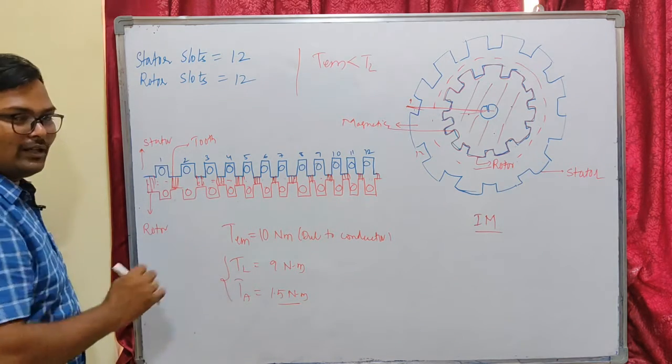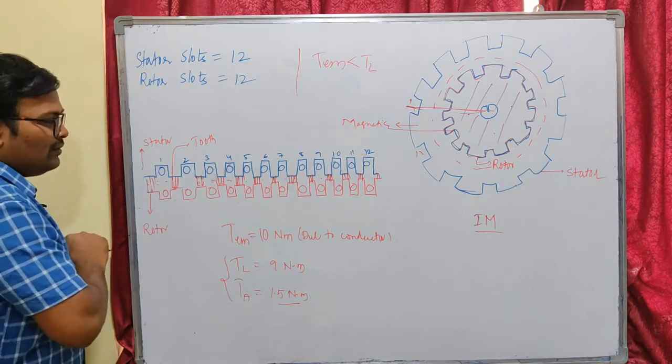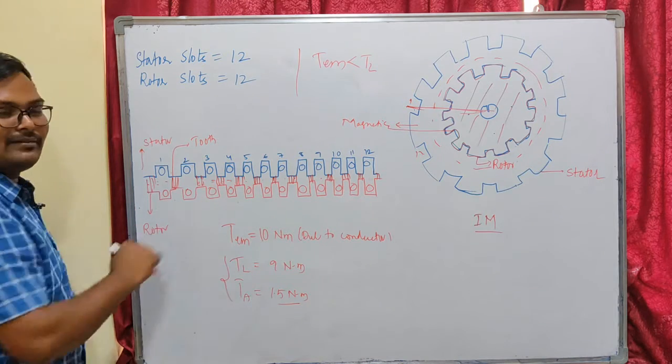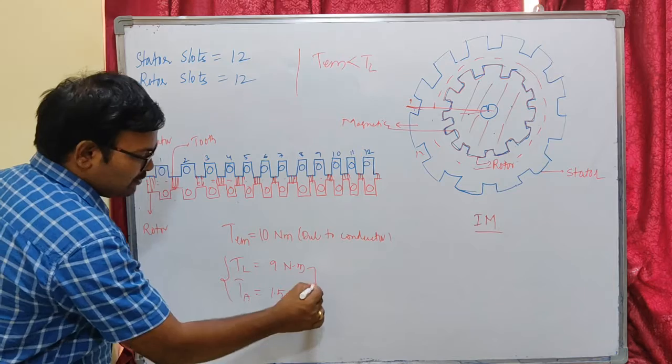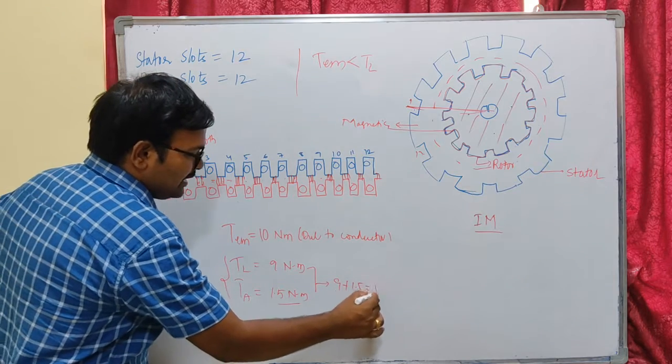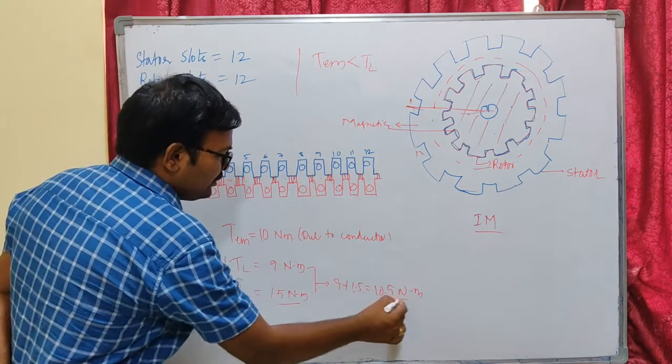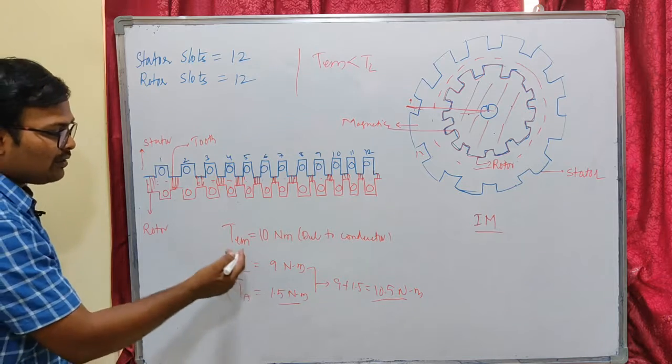torque in addition to our load torque because they are locked here. We have some force to move them from this alignment. So here you can see these two are opposite to these things. That means you can combine these two, 9 plus 1.5, that will be 10.5. This is my new load torque, or my new opposing torque to our electromagnetic torque.